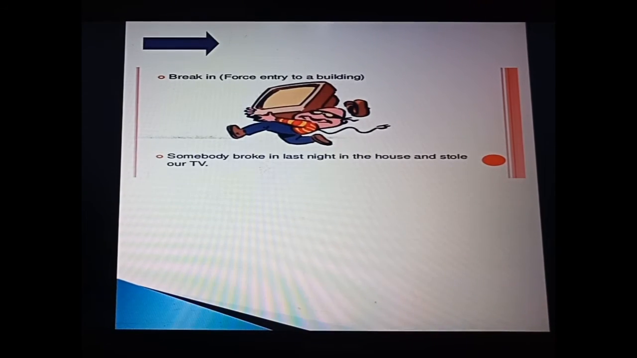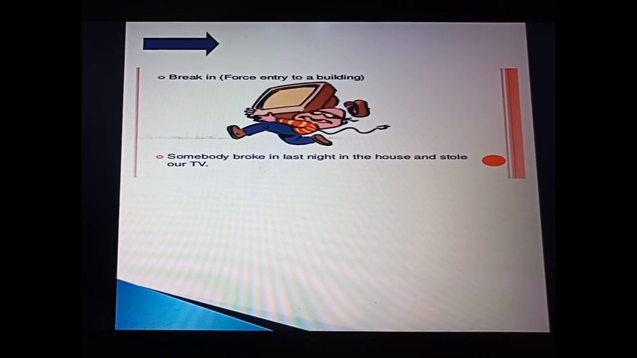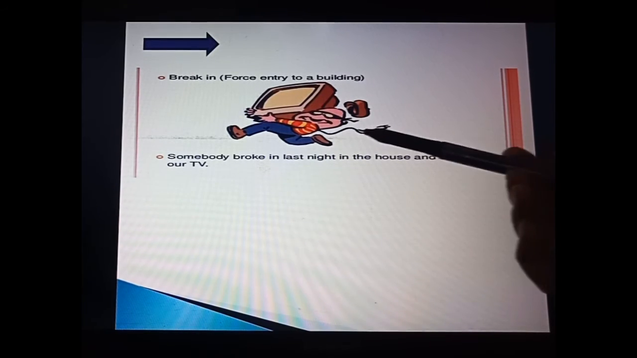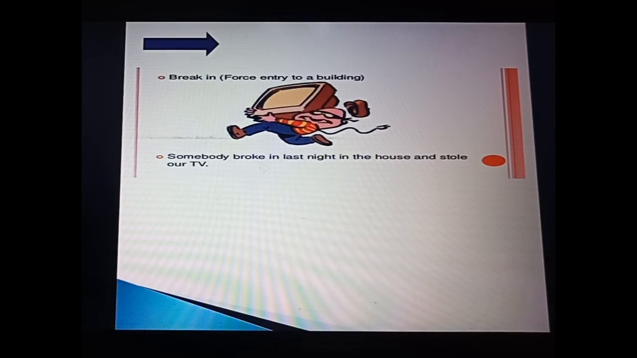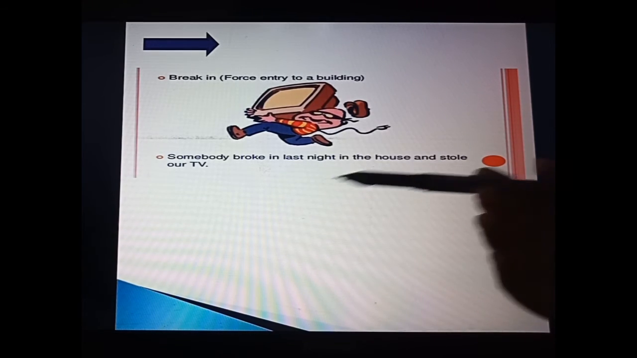Okay. Now see the next example, that is break in. By the word itself you can easily understand break in. It means force entry into a building. Somebody broke in last night in the house and stole our TV. By the word itself you can easily understand he must be a thief. He entered forcefully. This is the replacement of it, what I have used: somebody broke in last night in the house and stole our TV.